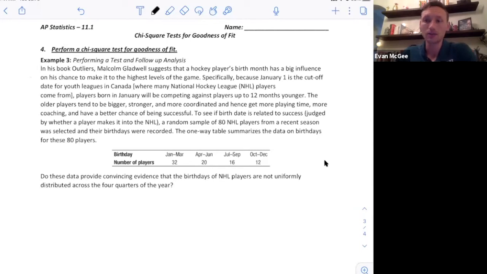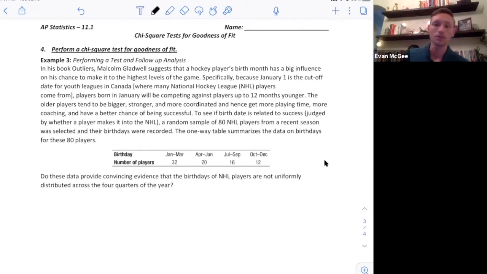Let's take a look at how to fully conduct a chi-square test for goodness of fit. In his book Outliers, Malcolm Gladwell suggests that a hockey player's birth month has a big influence on his chance to make it to the highest levels of the game. Specifically, because January 1st is the cutoff date for the youth leagues in Canada, where many NHL players come from, players born in January will be competing against players up to 12 months younger.